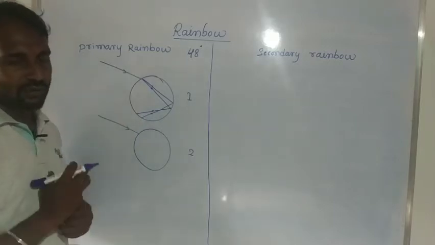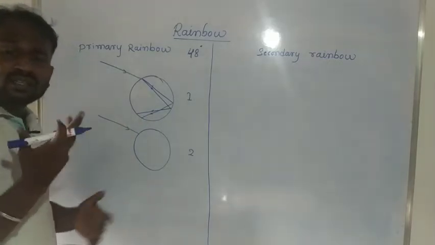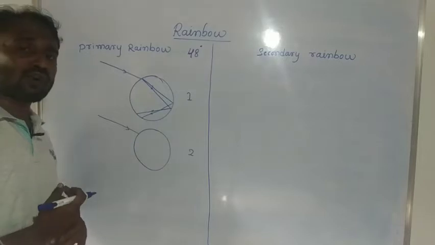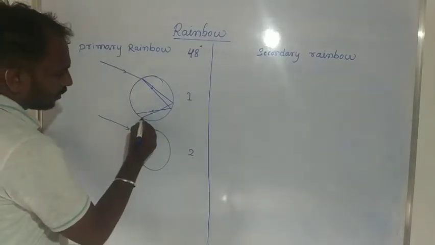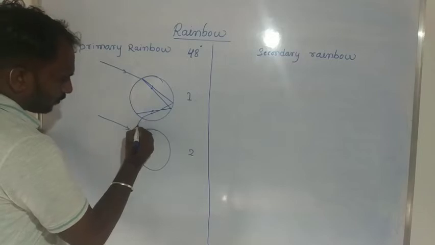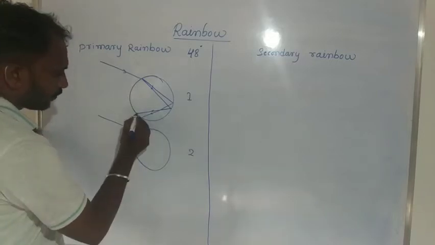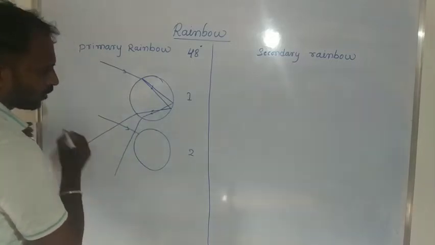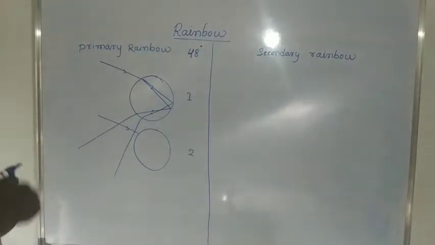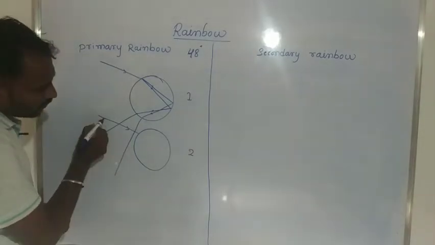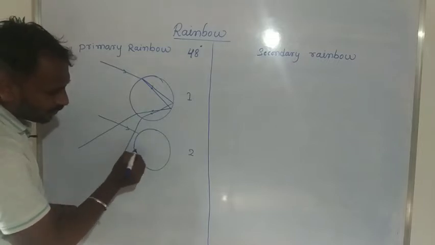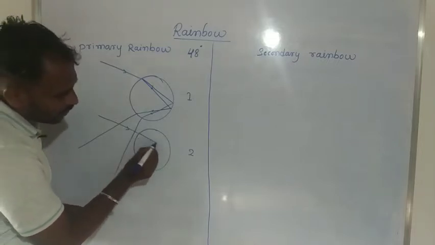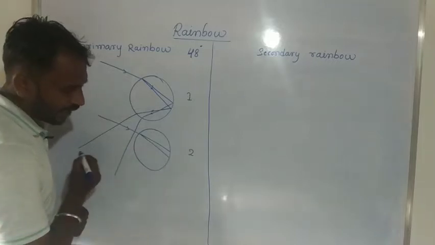This reflected light ray is incident on another surface of the water drop. Again the refractive index changes, so this light ray is refracted. The same thing: this is the incident ray on the surface of the water drop, then this light ray is refracted.